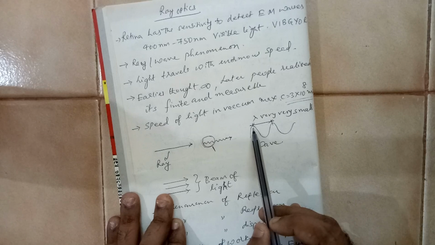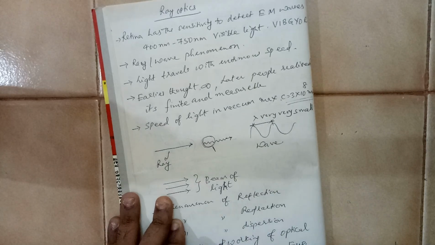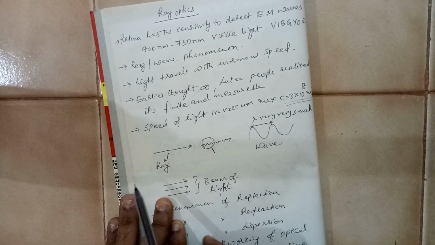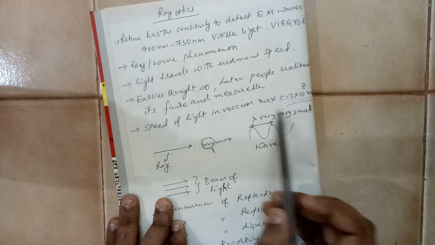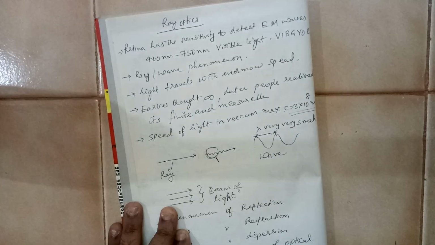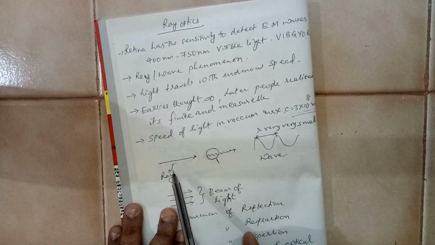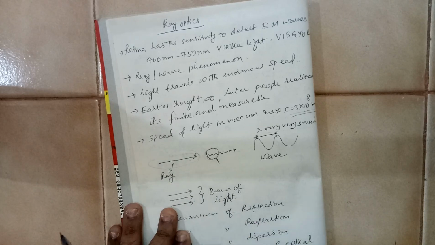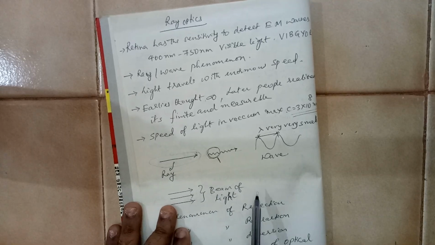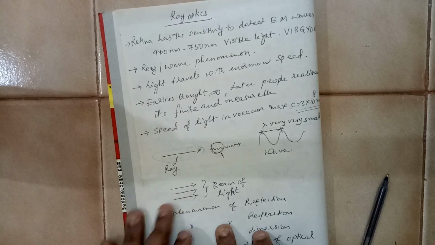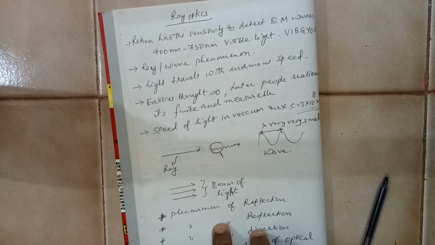From crest to crest it is called wavelength, lambda, and it is very, very small. How much is it? It is in this range. So for practical purposes we say that light is like a ray. We are exploring the ray aspect in this chapter.